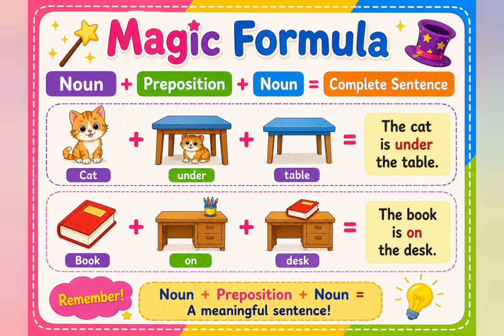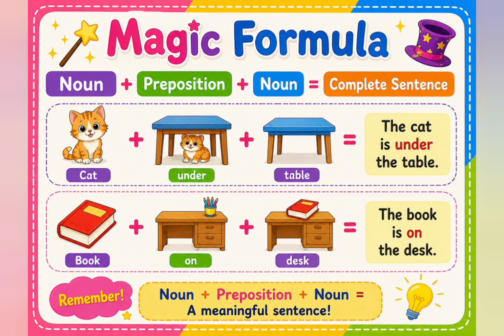A noun tells us who or what. A preposition tells us where. Another noun tells us the place. When we put them together, noun plus preposition plus noun is equal to a complete sentence.